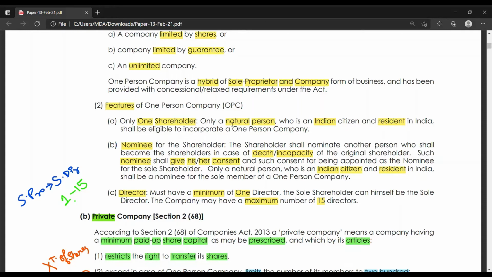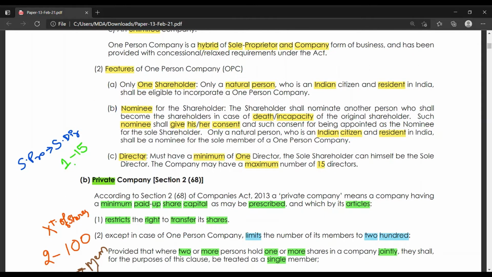Nominee of the shareholder. This one-person company should have a nominee. That means the one member has to place a nominee, and this nominee has to give his consent that he wants to be the nominee, where he can become the shareholder or member in the case of death or incapacity of that one person. This nominee should also be an Indian citizen and resident. Director. Every one-person company should have at least one director, and the maximum can be 15 directors.